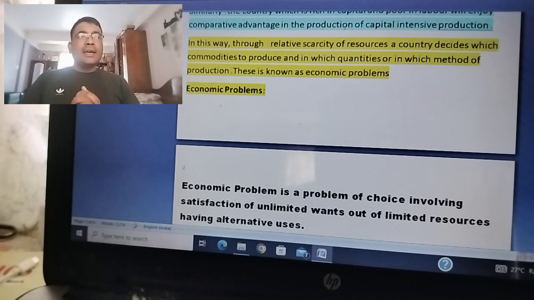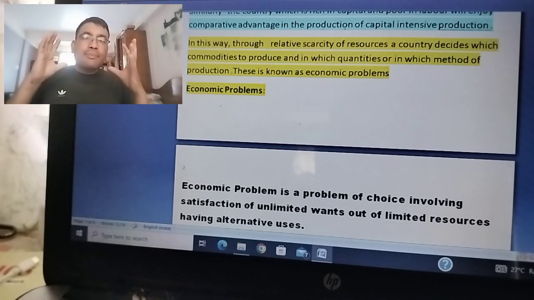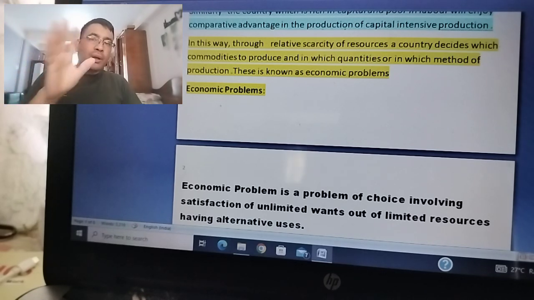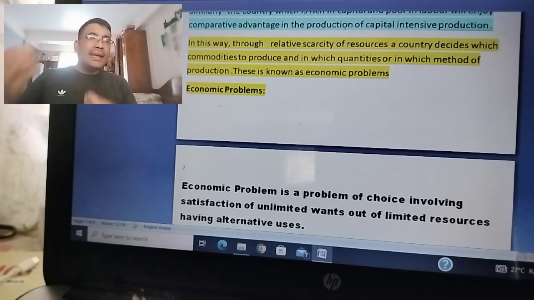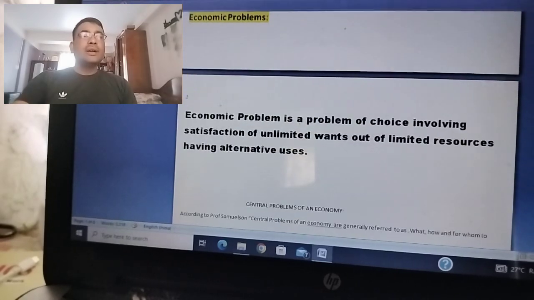In this way, the relative scarcity of resources of any country decides which commodities to produce, how much to produce, and also which method of production to undertake. So the problems regarding the economy, what to produce, how much to produce, and how to produce, are definitely linked with relative scarcity. These are important items relating to relative scarcity.